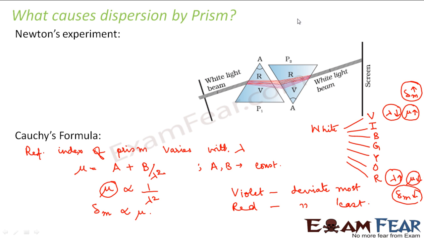So as a result, what happens when this white light enters the prism? Red deviates the least, whereas violet deviates the most. So each of these colors gets deviated by different angles, and that is why we are able to see the different colors which are present inside the white light, right?